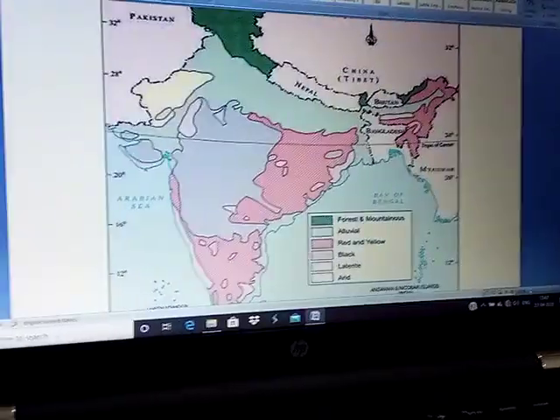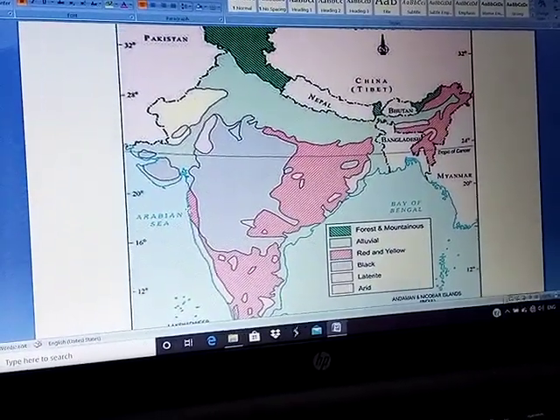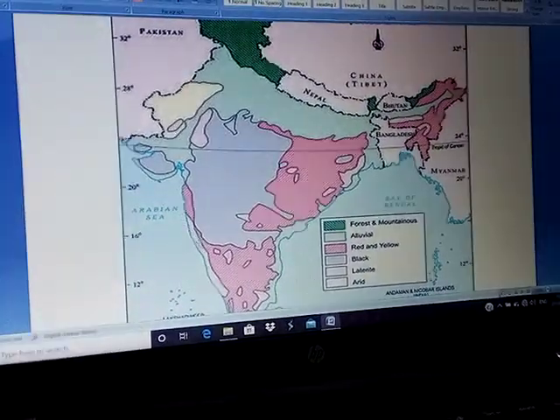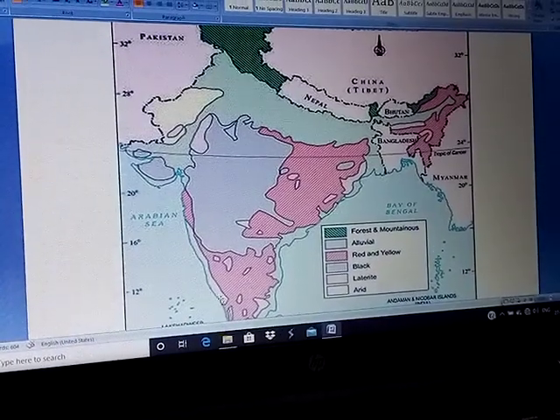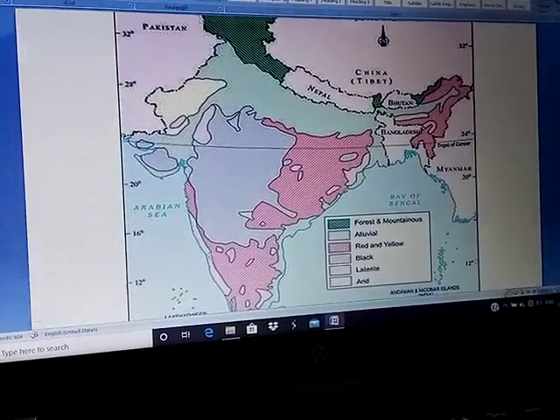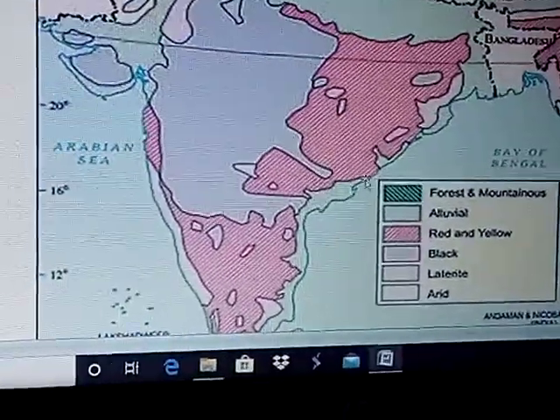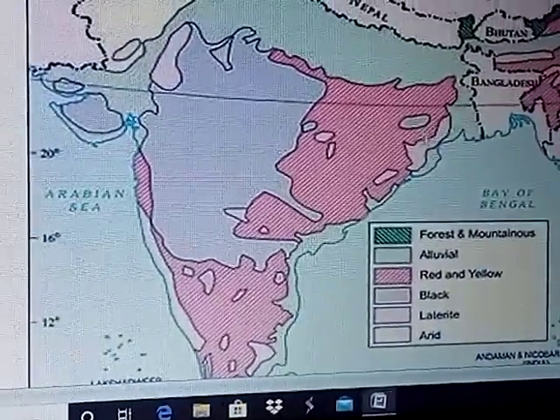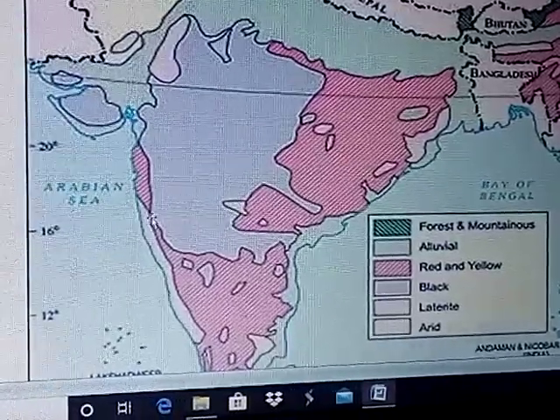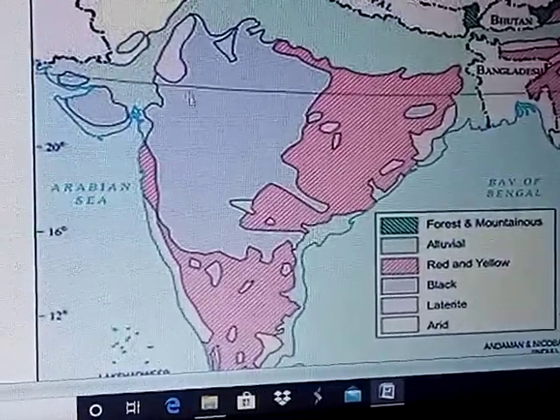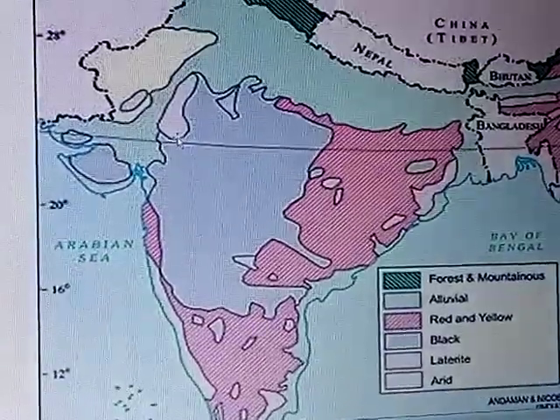This is our India map. This is the Western Ghat. This is laterite soil, see the star, here. This is the laterite soil. And here also a little bit. So these are the parts. This is the laterite soil. Then here this part also a little bit.